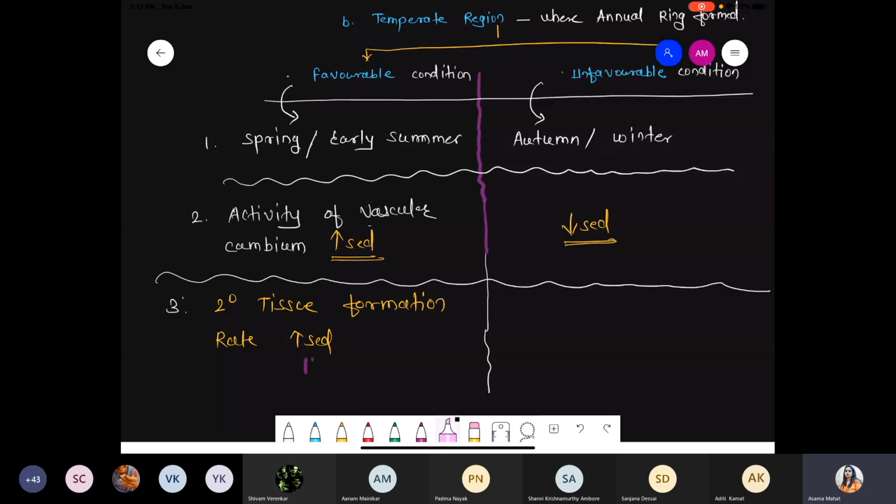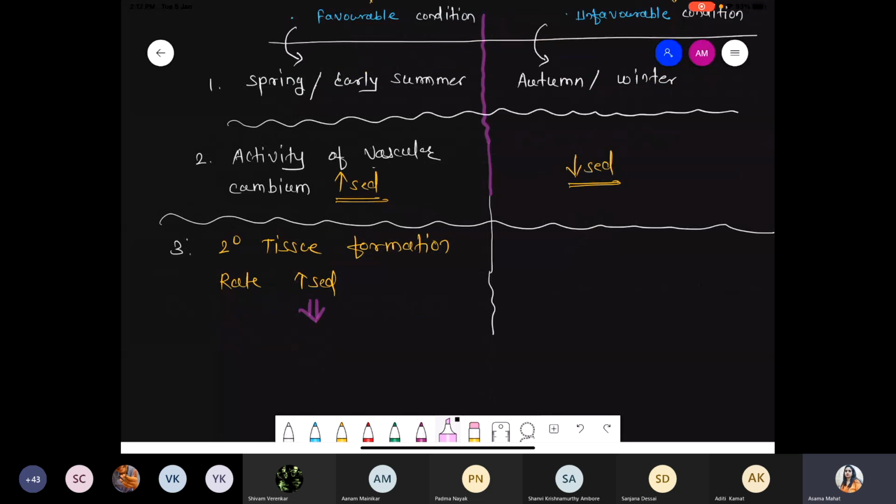Due to such increased formation, they form a broad band of secondary xylem. Please remember we are talking about secondary tissue, the secondary xylem and secondary phloem, under the favorable condition.